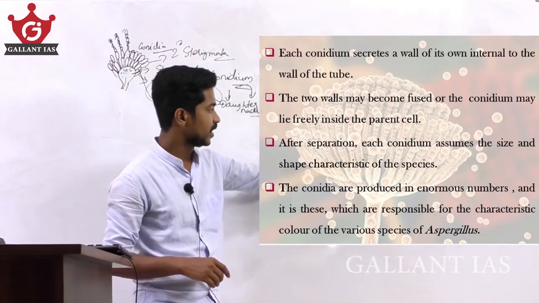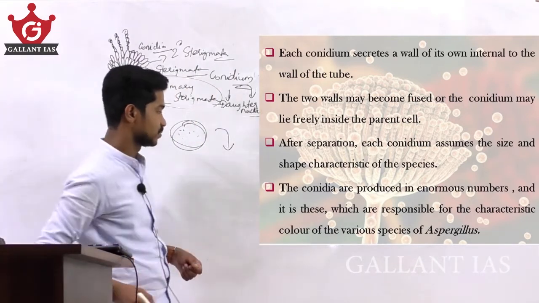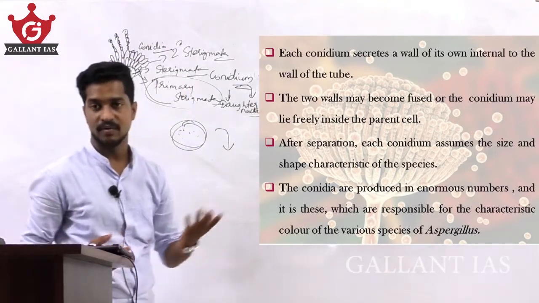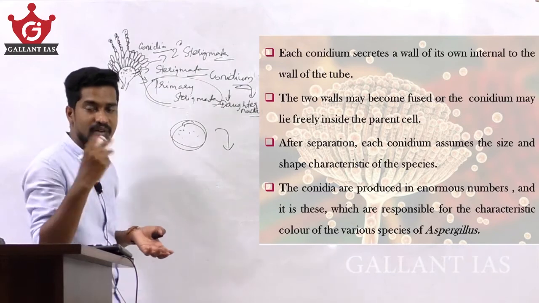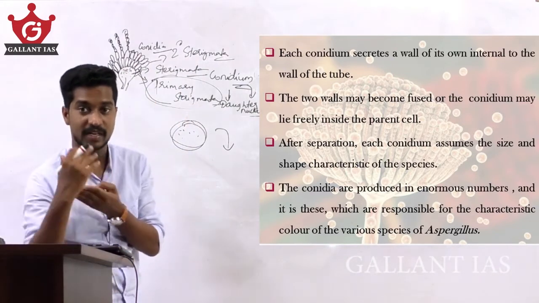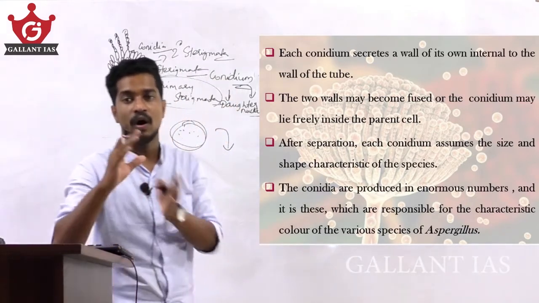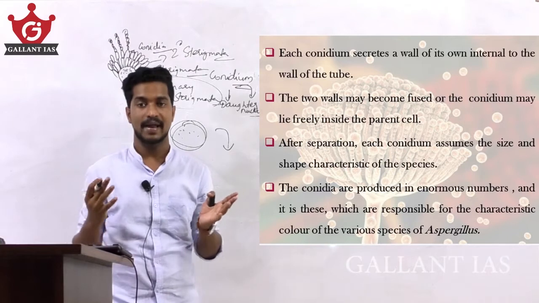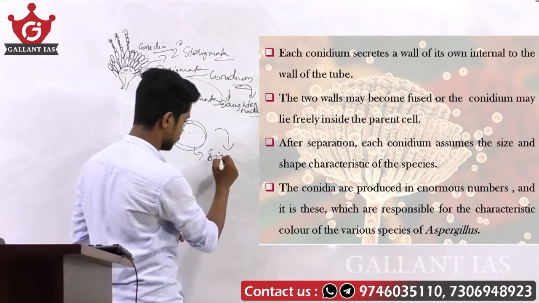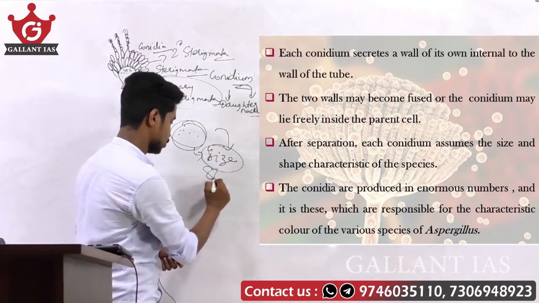After separation, each conidium assumes the size and shape characteristic of the species. That means when it gets separated from the parent cell, the conidium assumes its size and shape.